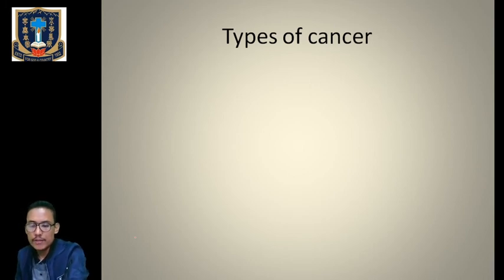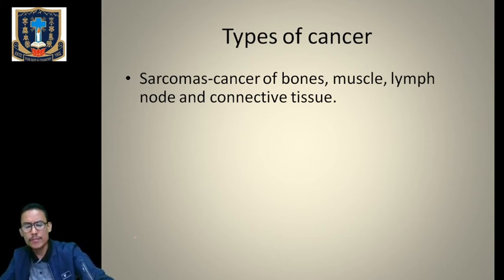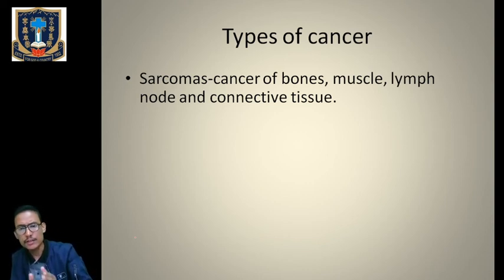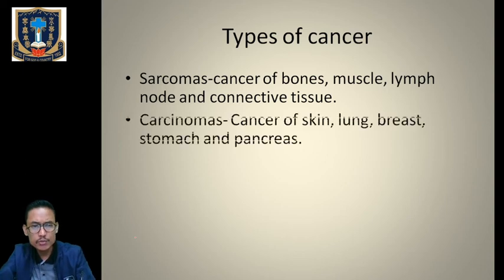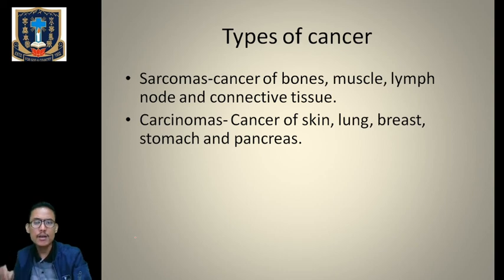Now let us check out a few types of cancer. Okay, so a few types of cancer. First one, we have got the sarcoma, the malignant growth arising in the tissues derived from embryonic mesoderm. So here we have got the cancers of bone, cancers of muscles, lymph nodes and the connective tissues. Second one is called the carcinoma, the malignant growth of epithelial tissue or skin. That means, for example, you have got cancer of skin, cancer of lung, cancer of breast, stomach and the pancreas.